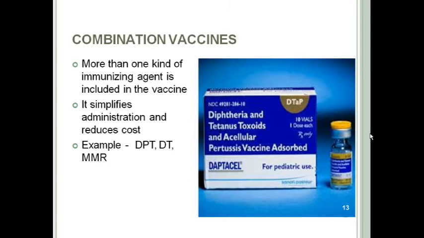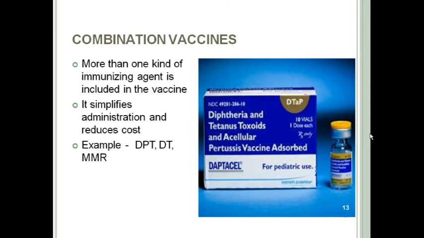Nowadays we are using pentavalent. In pentavalent we use DPT, diphtheria, pertussis, tetanus, then HIB, that is Haemophilus influenzae B, and hepatitis B. So pentavalent contains 5 vaccines in one vaccine. And nowadays hexavalent vaccines are also coming, that contain, apart from this pentavalent, inactivated polio vaccine. So 6 vaccines in one go, in one injection. These are called combination vaccines. So these are some types of vaccines. You need to know what are the types of vaccines.